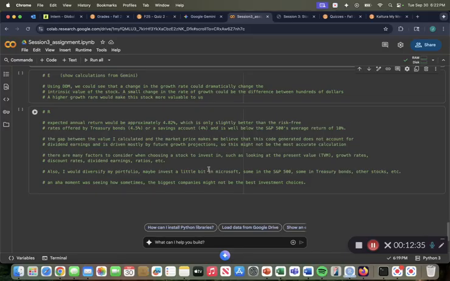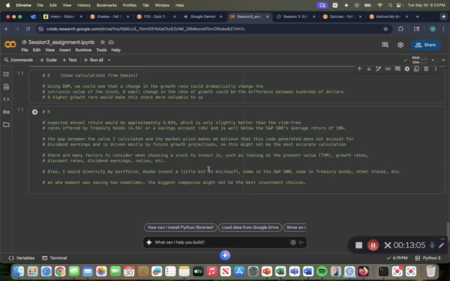And then for the R stage, just some of the aha moments that we found here. The expected annual return would be approximately 4.82%, which is only slightly better than the risk-free rates offered by the Treasury bonds or the savings account, and is well below the S&P's average return of 10%. So because of this, it might be a good choice to diversify our portfolio, maybe even invest a little bit in Microsoft, some in the S&P 500, some in the Treasury bonds, other stocks like Apple, or even some new stocks like NVIDIA.